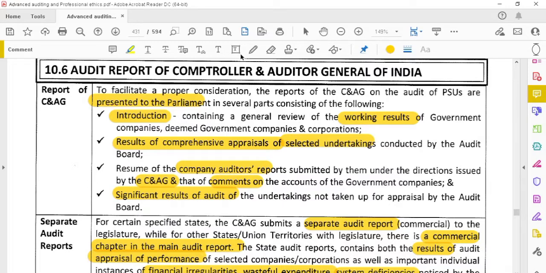Then significant results of the audit of the undertakings not taken up for appraisal by the Audit Board. Means any other undertakings which were left out, those undertakings also, if there are significant results, meaning any major impact on the results, that also is provided in that report. Okay, whatever the report we are submitting to the Parliament.